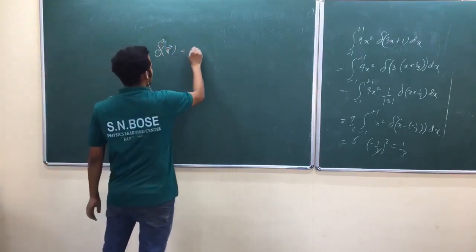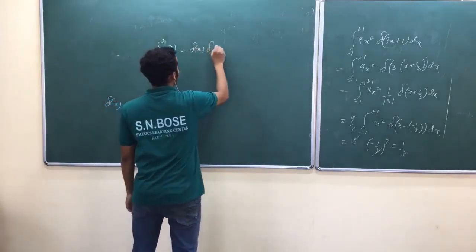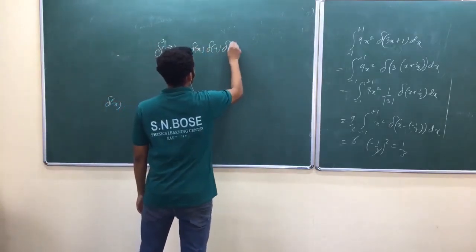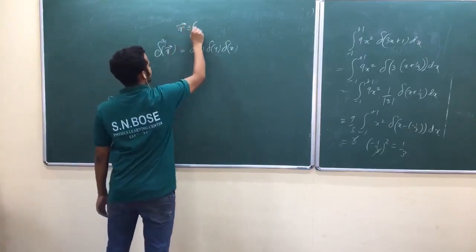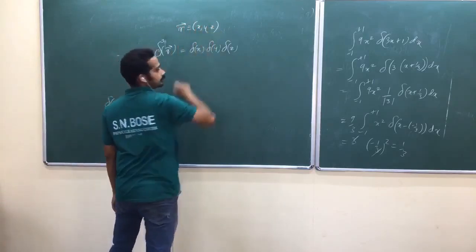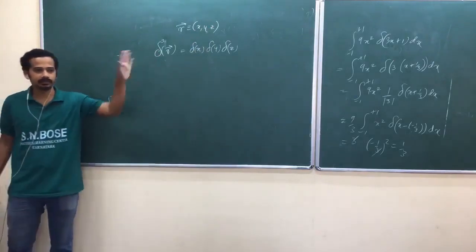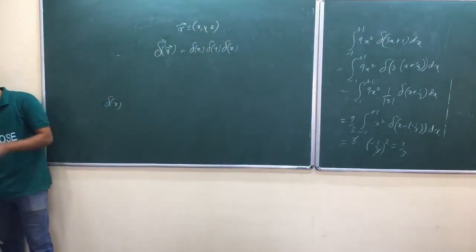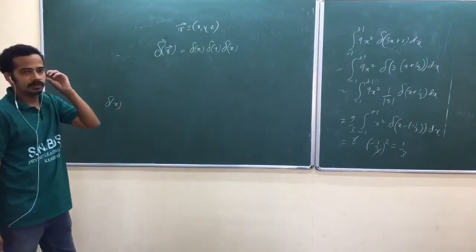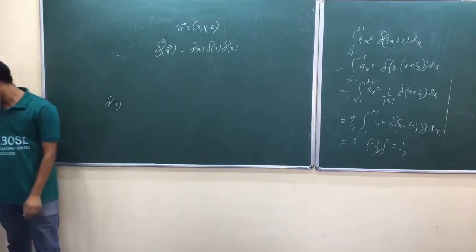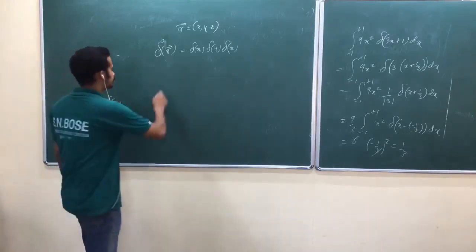This is nothing but delta of x, delta of y, delta of z, where your position vector can be written like this: x comma y comma z, or x cap, y cap, z cap. Three-dimensional Dirac delta. Again, what is the normalization condition?